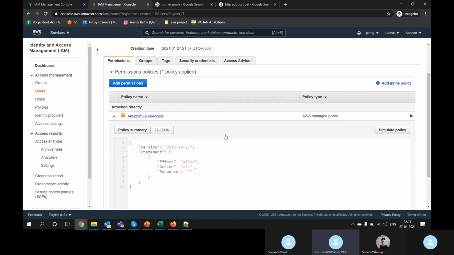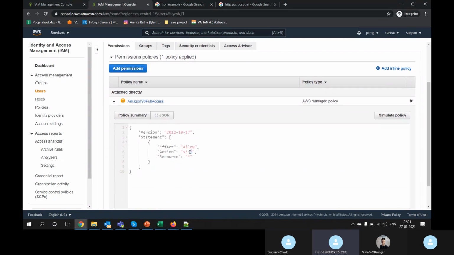So let's go to policy, check the policy. You can see S3 star, inside of S3 everything, read, write, delete, update, create, whatever he wants. Okay, are we clear?